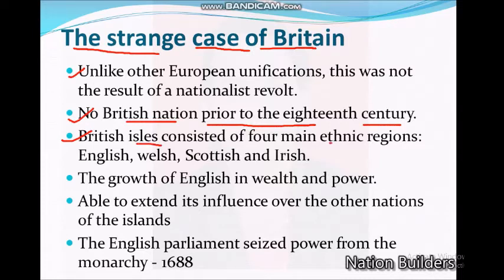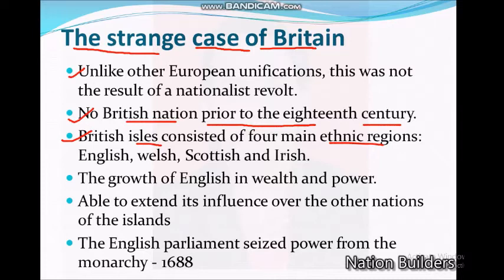Ethnic groups, the meaning is given in your book also. Ethnic means relating to a common racial, tribal or cultural origin or background that a community identifies with or claims. Something common is there, that is called ethnic.